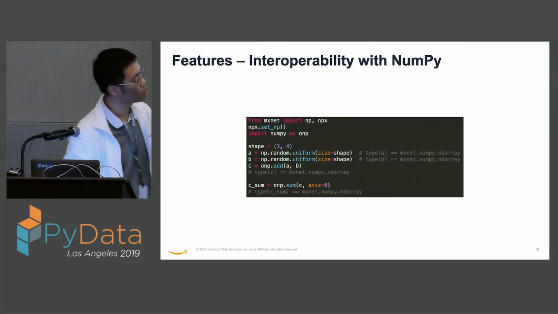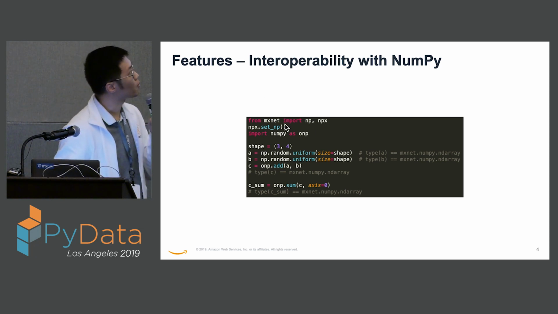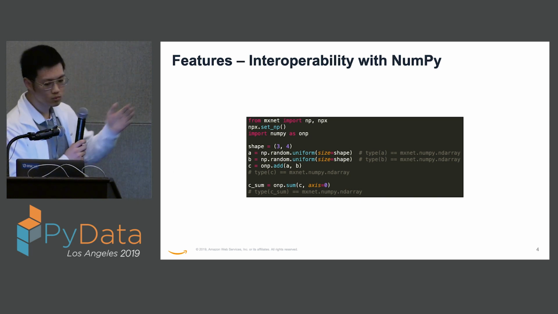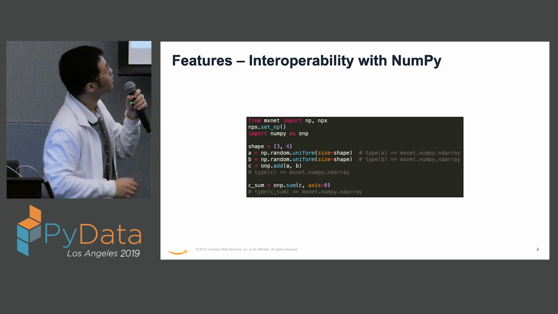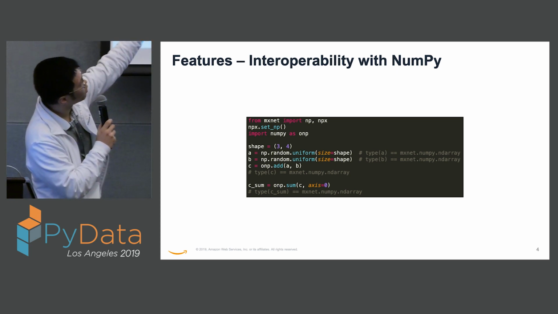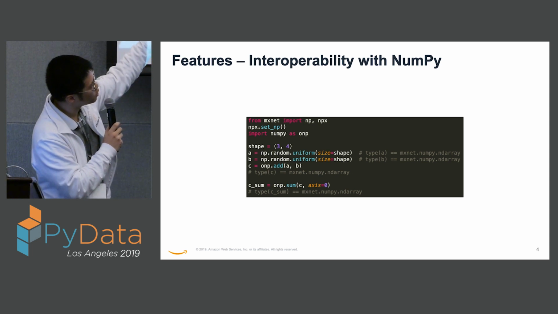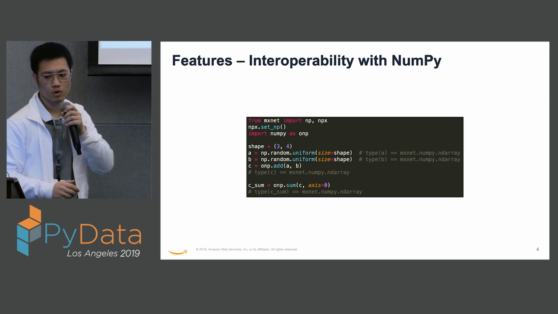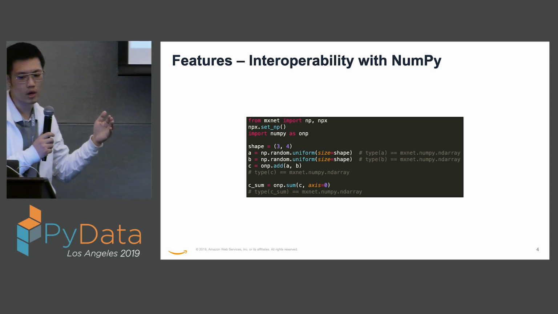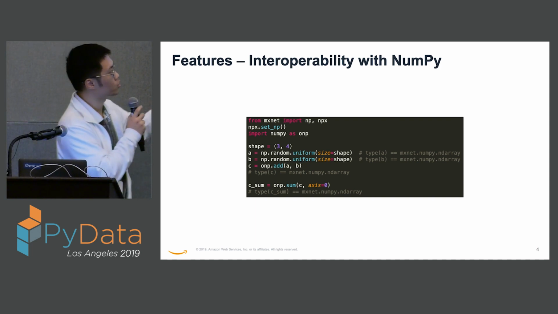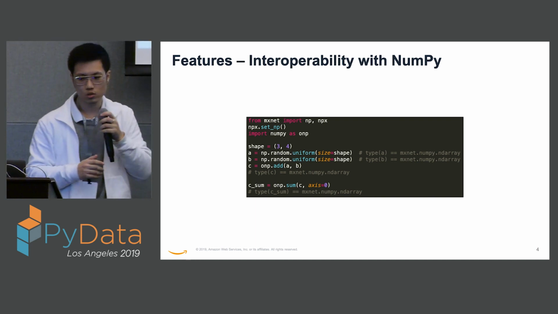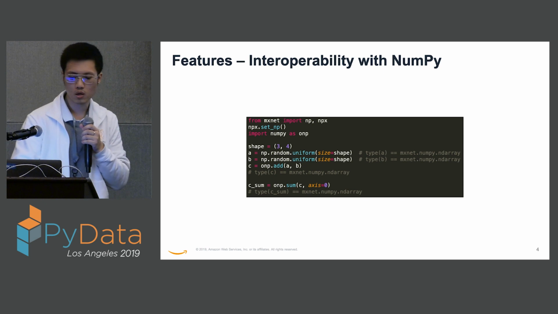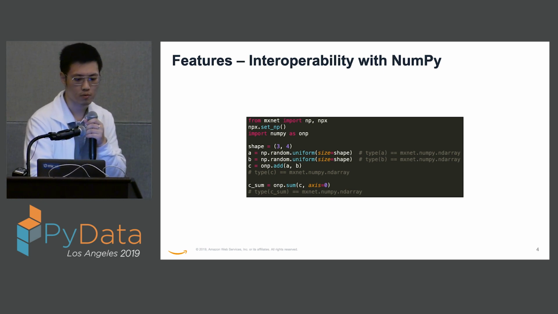Let's take a look at this piece of code. We are importing the NumPy module from MXNet, and we also imported the official NumPy as ONP. We're initializing two MXNet NumPy ND arrays, and we are trying to add them up with the official NumPy's function. We can see this works, and the result is still an MXNet NumPy ND array. We can also sum on a certain axis of the result, and the result is still an MXNet NumPy ND array. So we can see this is interoperable with official NumPy.